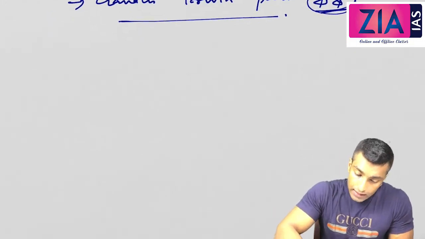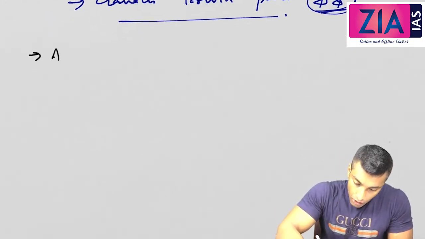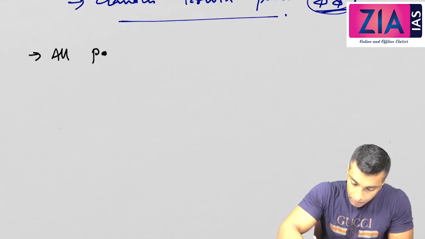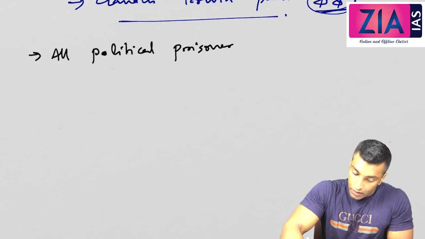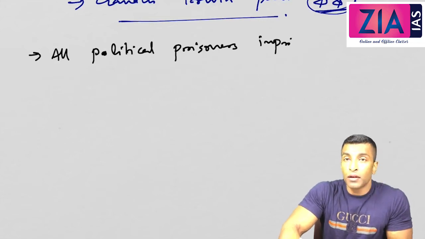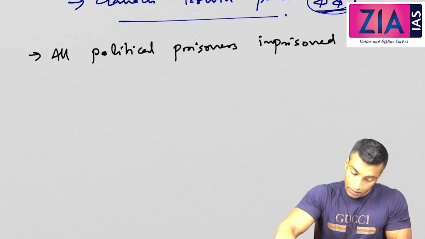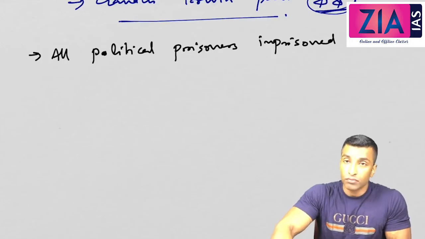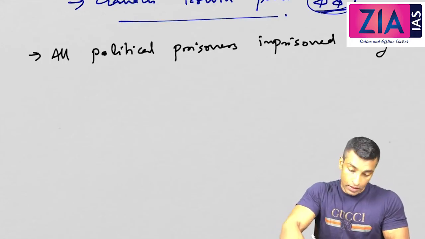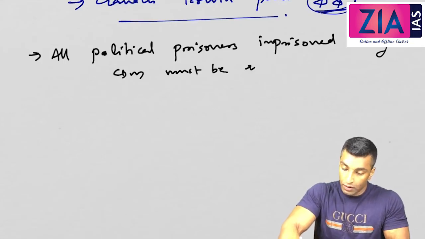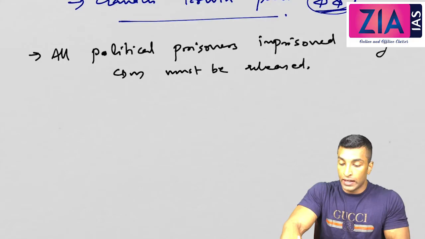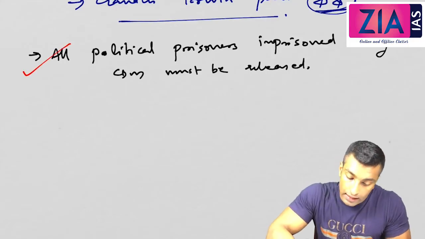So let's write down the points. The first point: all political prisoners imprisoned during the civil disobedience movement must be released. Now, whether it was accepted or not: yes, it is accepted.